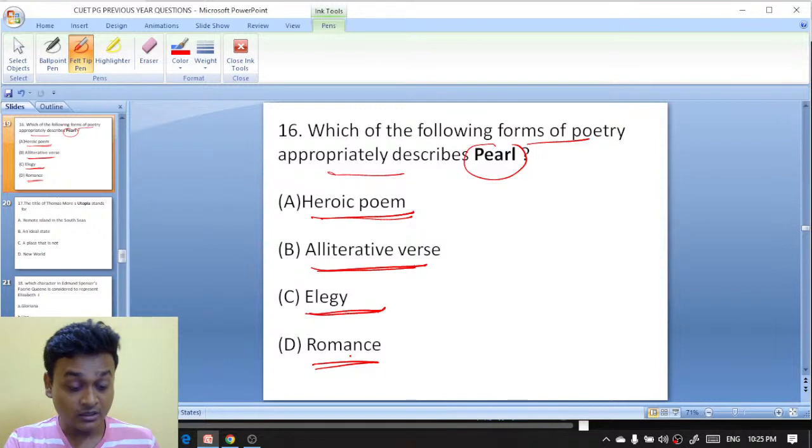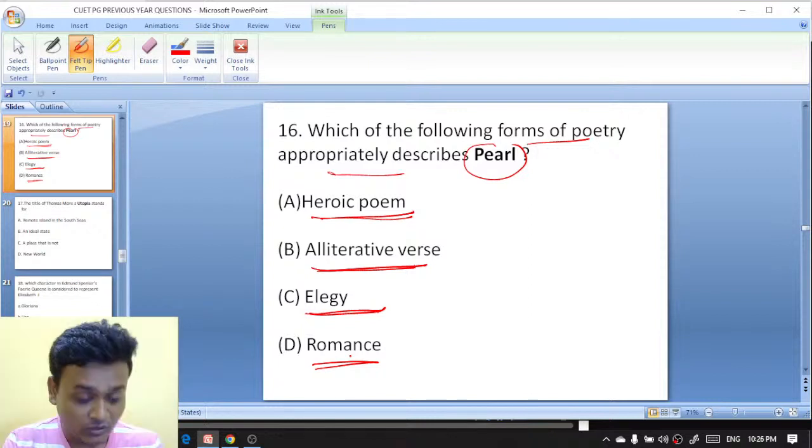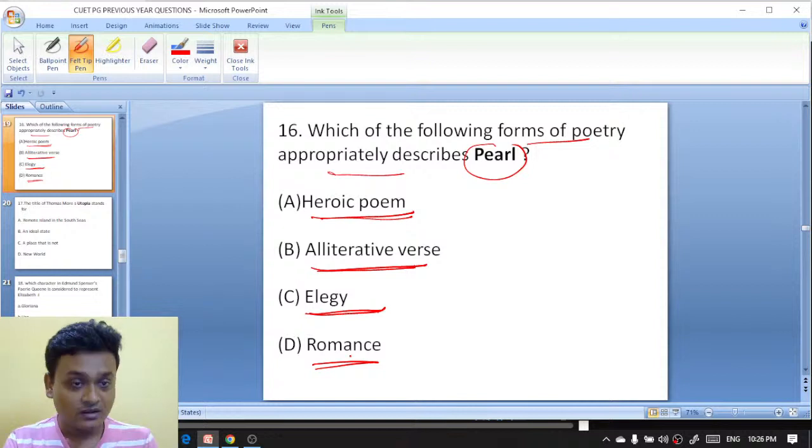Now tell me, Pearl is what kind of poem? No, Mukesh, it is not. Why are you saying E? Where is the option E? Okay, Priyanshu, you are absolutely right.